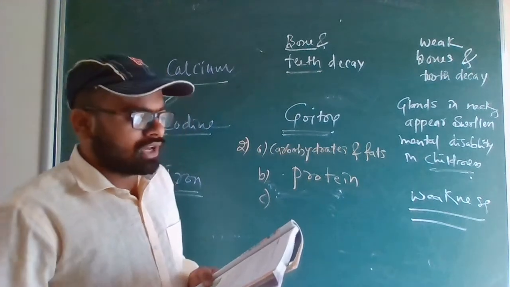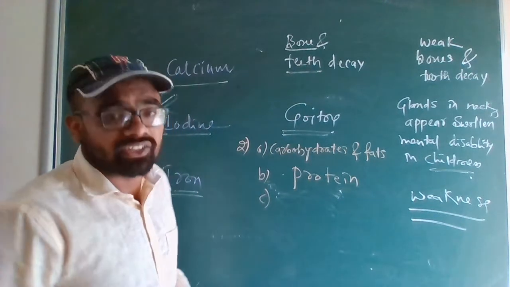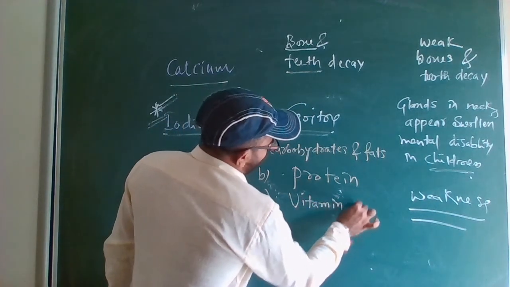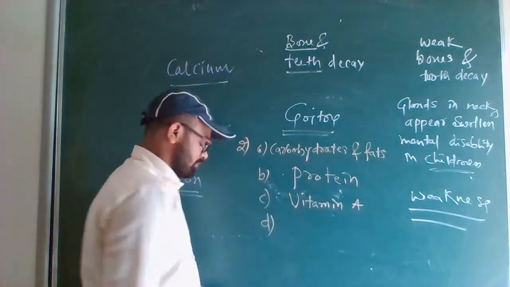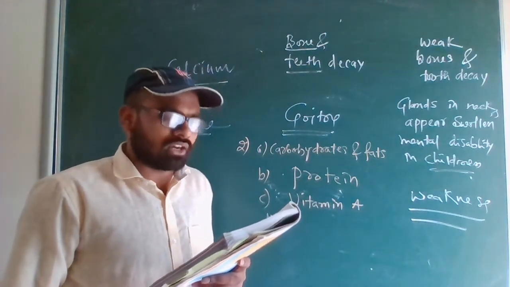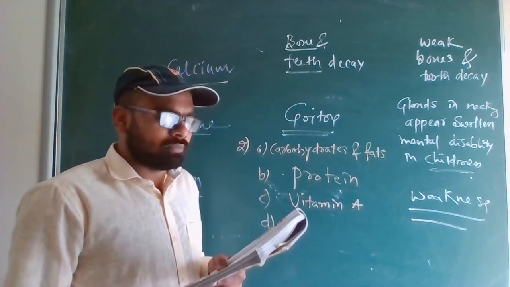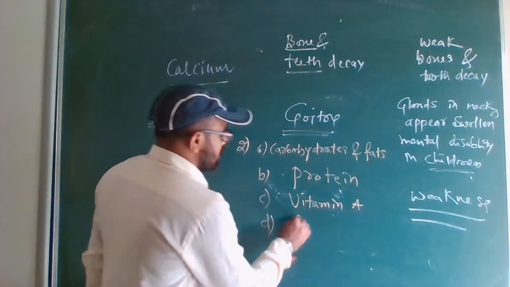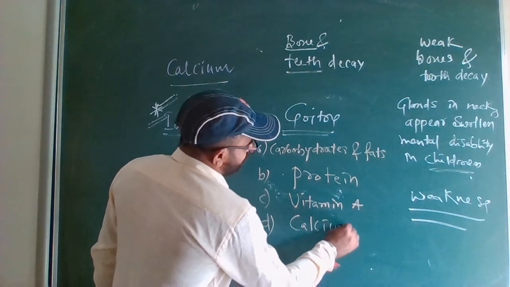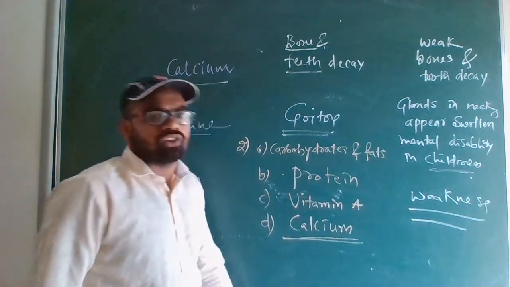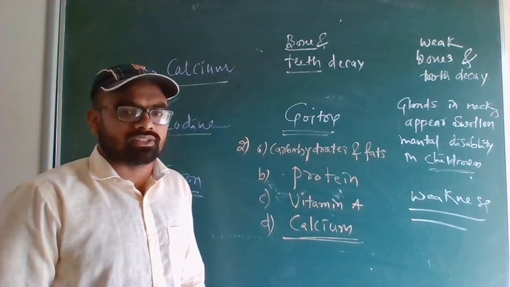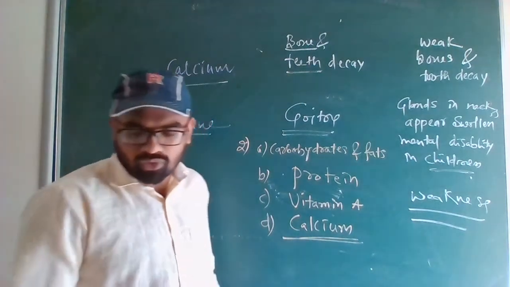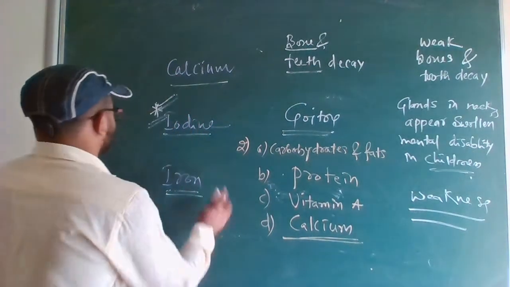2C. A vitamin required for maintaining good eyesight. Eyesight, what is it? Vitamin A. D. A mineral that is required for keeping our bones healthy. What is there in bones? Calcium. Calcium is there in teeth and bones. So that mineral required is calcium. Calcium is a mineral. Phosphorus, iron, iodine are minerals. Okay, so this is regarding second one. If you have not noted down, please you can note down this.